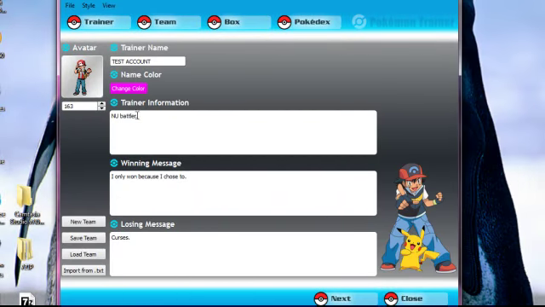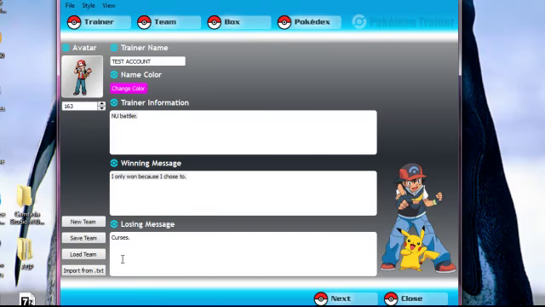Trainer information. People don't often read this apparently. Mine says NU Battler. OUs challenge me all the time, but you can put anything in there. Winning message. This is what shows to the other person and to yourself as well, a small message when you win. You could just put down good game because you're lazy or something, and losing message is pretty much the same.